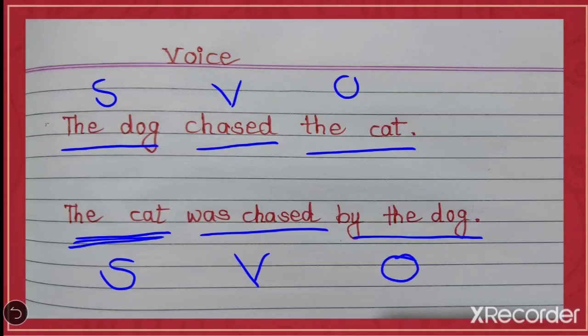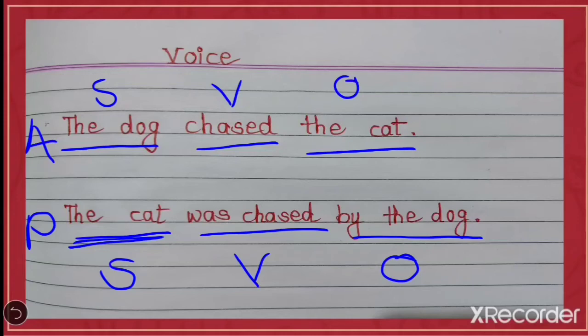So in the first sentence, we can say that the sentence is about the dog. The second sentence is about the cat, that what happened to the cat. And in the first sentence, what the dog did. So this is known as an active sentence, and the second one is known as a passive sentence. Now look at what the difference is. In an active sentence, subject, verb and object.